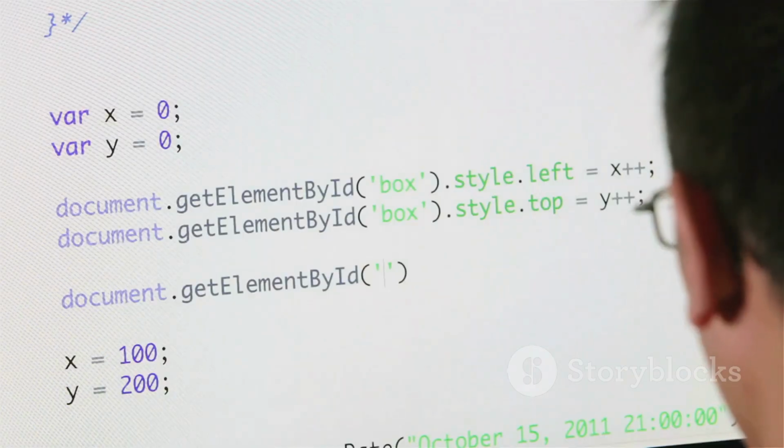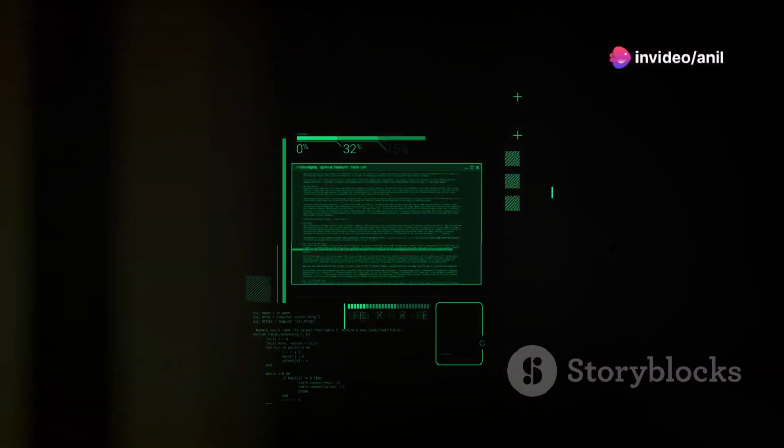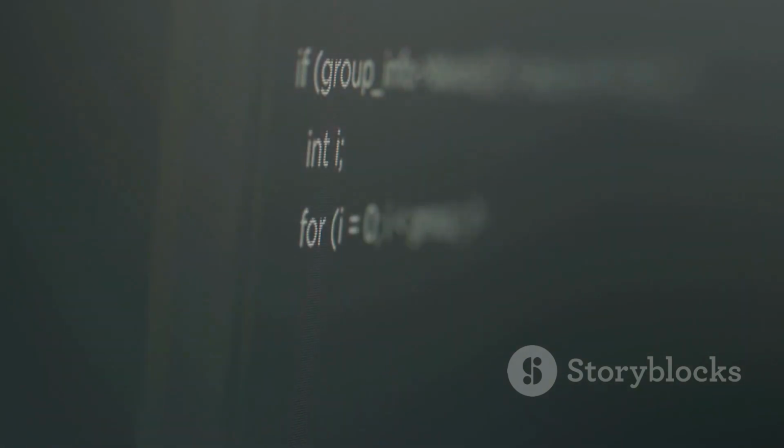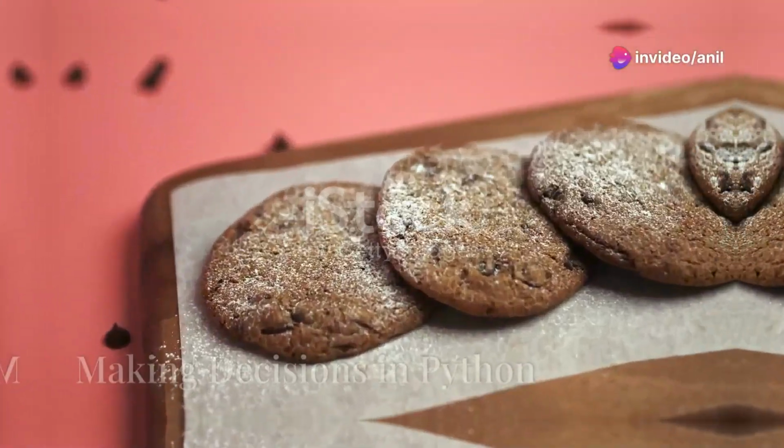One of the most fundamental spells in a programmer's arsenal is the if-else statement. Don't let the fancy name intimidate you. It's simpler than it sounds. Think of if-else statements as the decision makers of the coding world. They give your programs the ability to think logically and respond differently based on various conditions, just like we do in our daily lives.